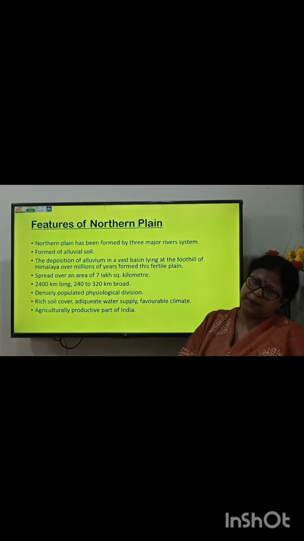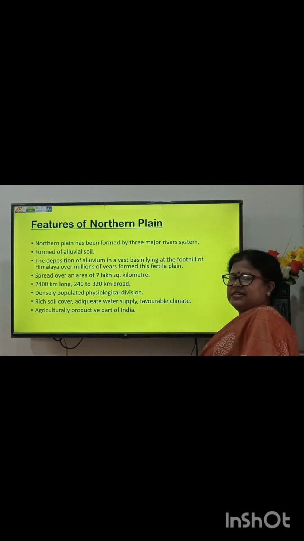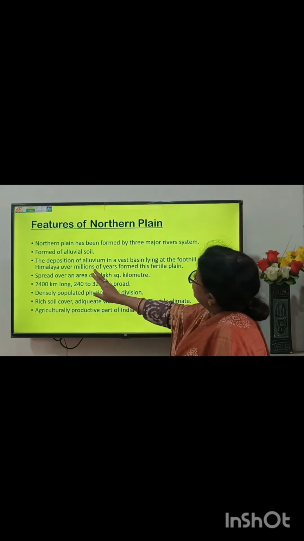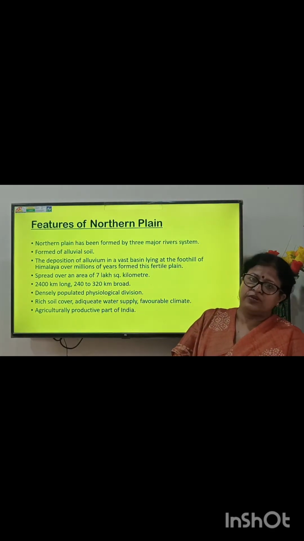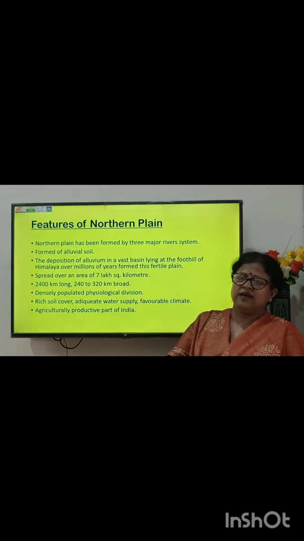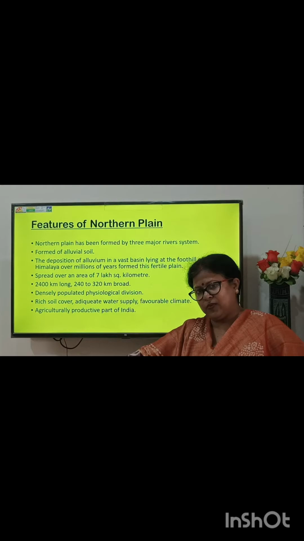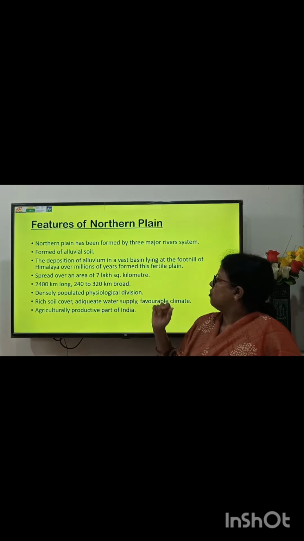Features of the northern plain. The northern plain has been formed by three major river systems, that is Indus, Ganga and Brahmaputra. It is formed of alluvial soil. You know, rivers brought sediments, and during the rainy season rivers overflowed, and after the rain the water went back and deposited sediments. This is very fertile, and in this way alluvial soil is formed.